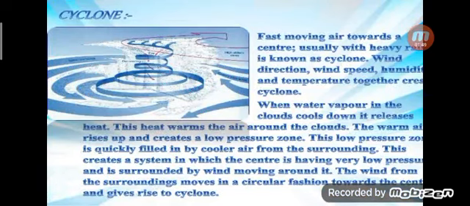Then air makes a cyclone. What is a cyclone? It is fast moving air towards a center, usually with heavy rain, known as a cyclone. Wind direction, wind speed, humidity and temperature together create the cyclone. When water vapor in clouds cools down, it releases heat. This heat warms the air around the clouds.